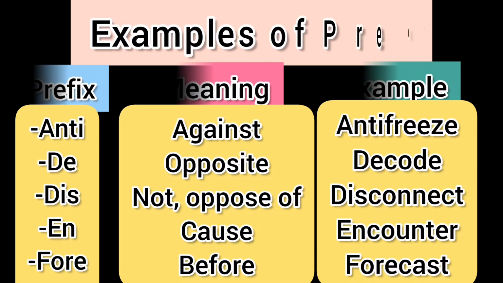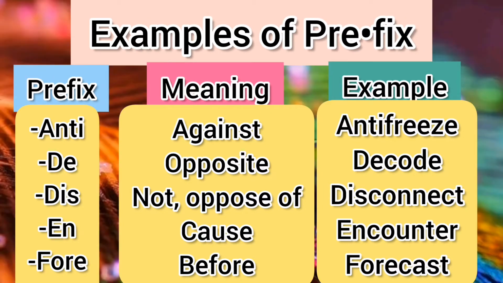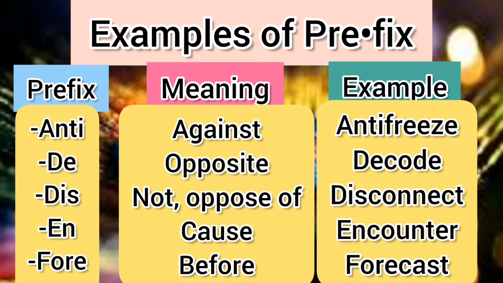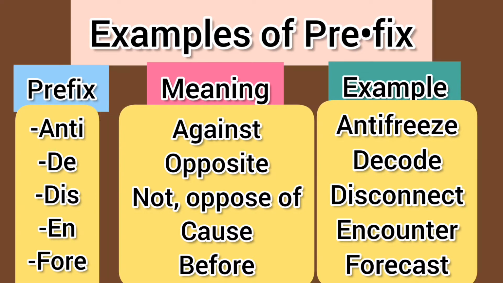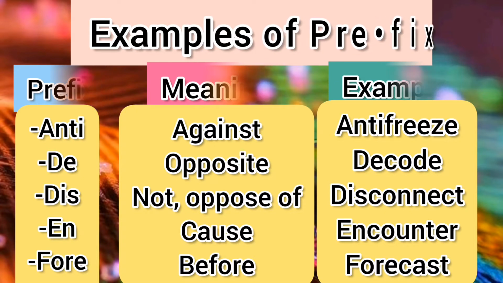These are examples of prefix. Prefixes are anti, de, dis, and fore. So these are the meanings. Anti, against; de, opposite; dis, not, opposite of; and fore, before. And these are the examples. Anti, antifreeze; de, decode; dis, disconnect; and fore, forecast.